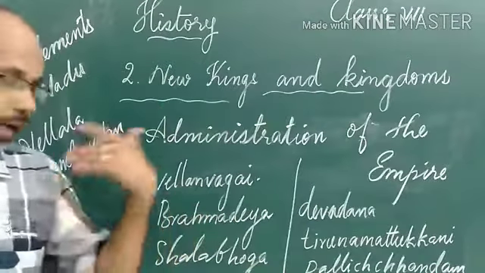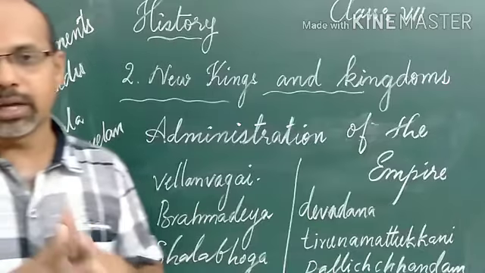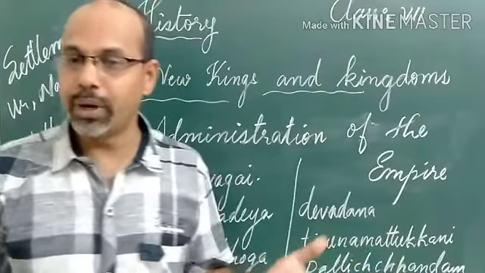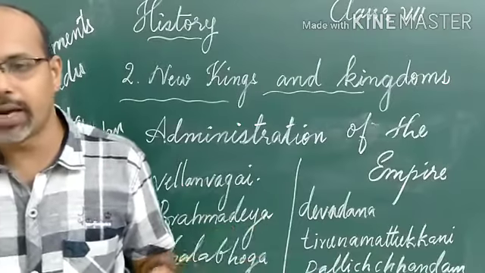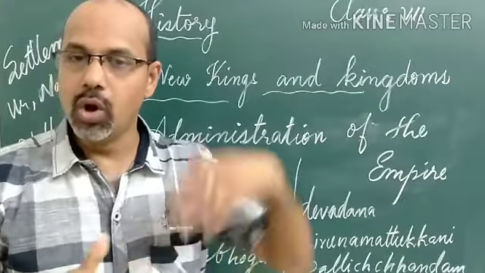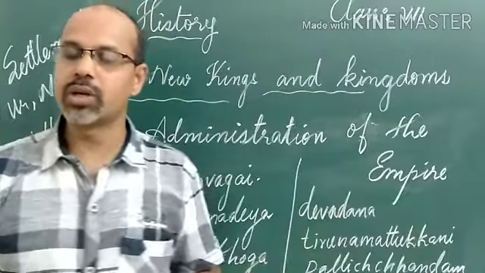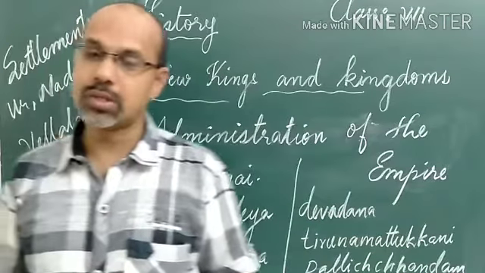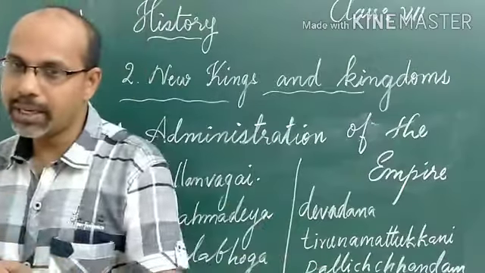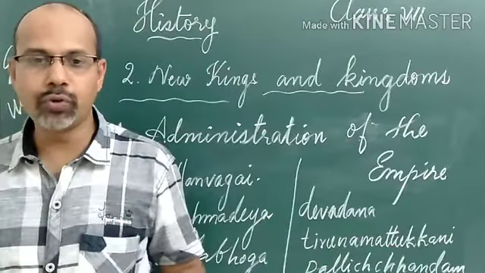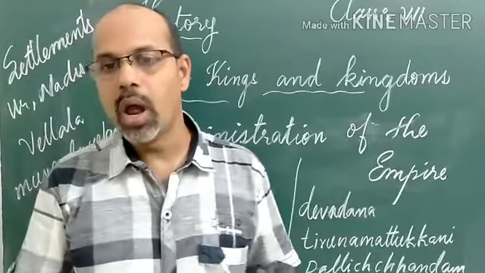Brahmadeya is a land gifted to the Brahmanas. The rulers used to gift land without revenue. Revenueless, or tax-free, land was also gifted to the Brahmanas, which was known as Brahmadeya. Shalabhoga was land given for the maintenance of a school.